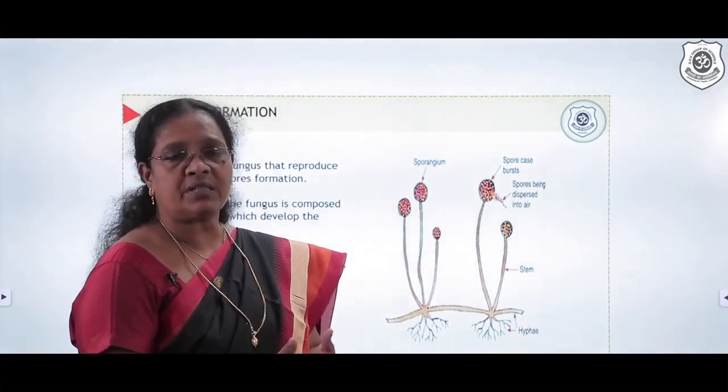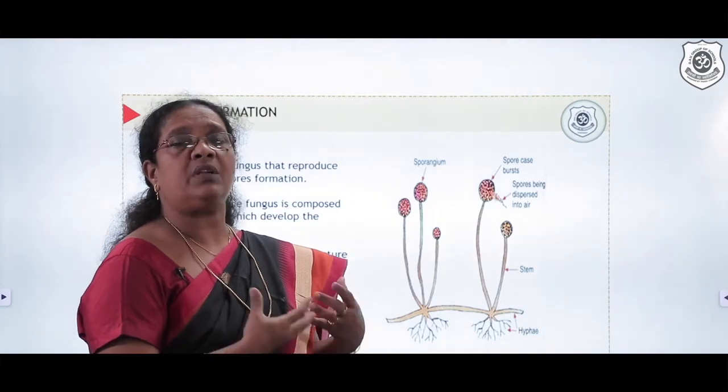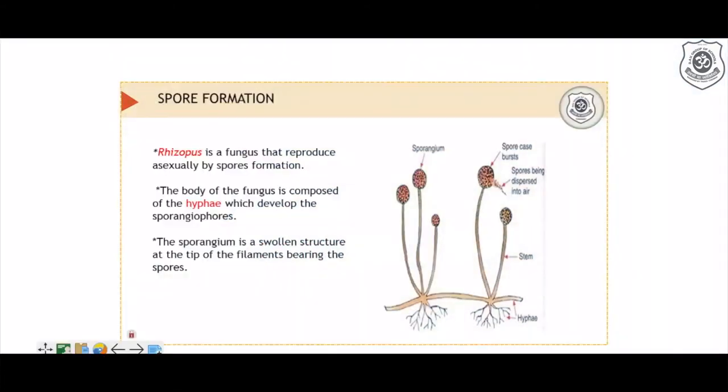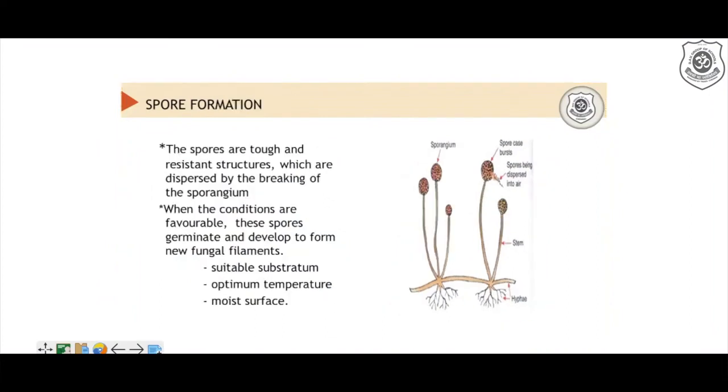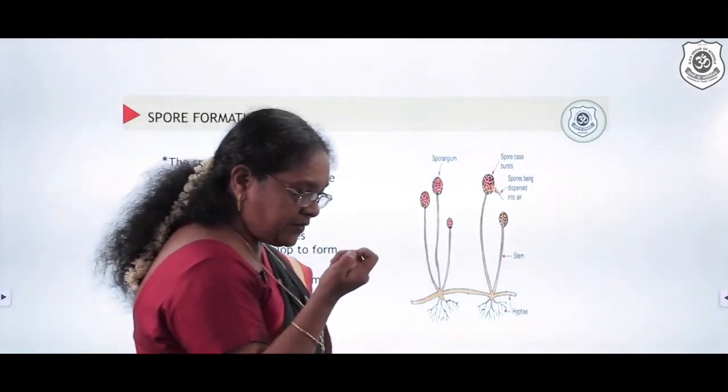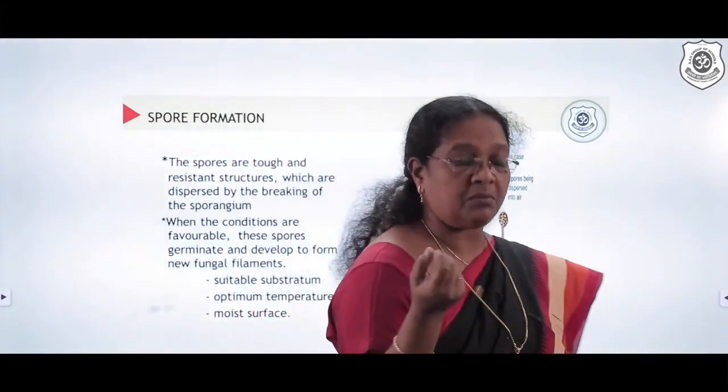We do observe this in many of the fruits, and sometimes in leather goods and other places, where the fungus infection can keep growing. The spore which is formed is really tough, a resistant structure that is dispersed by the breaking of the sporangium. When the climatic condition becomes favorable, you find they multiply more.